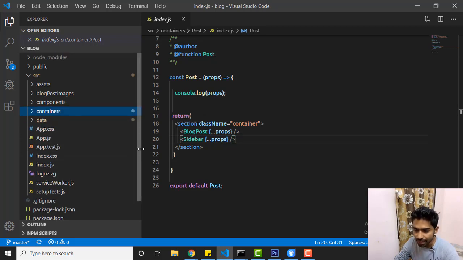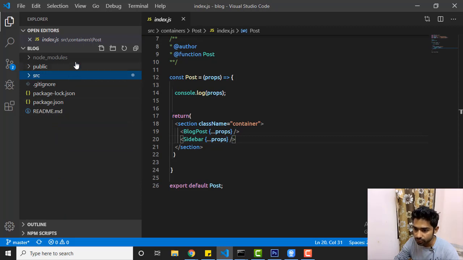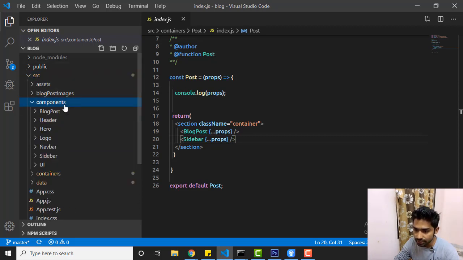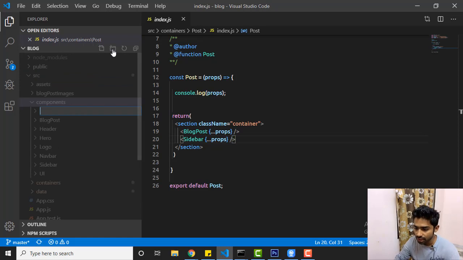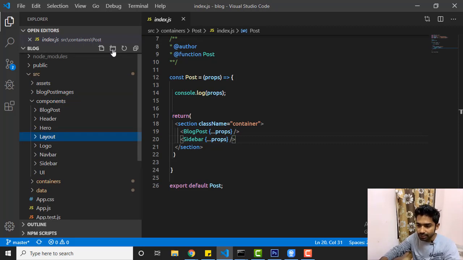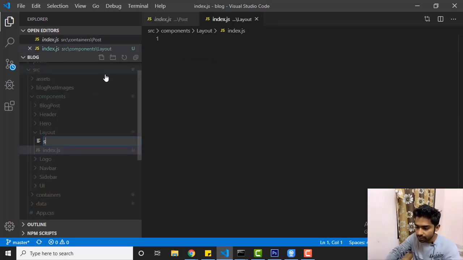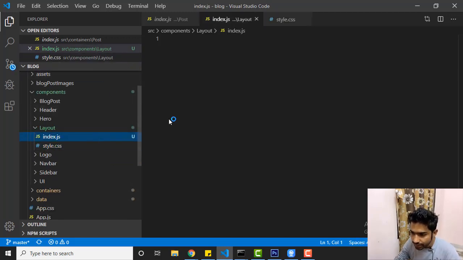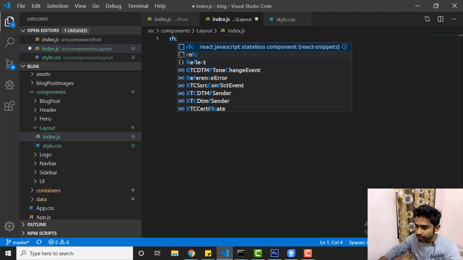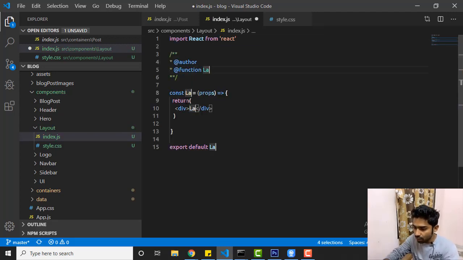That is also a kind of higher-order component. So let me create it here. In the src, and then components, create a folder layout, and it's a good practice. You can do it for every project where the patterns are the same for all the pages. That's why I chose this blog project, right? So in layout, create a file index.js, then create a file style.css, and inside the index.js, let me type the shorthand rfc and layout.